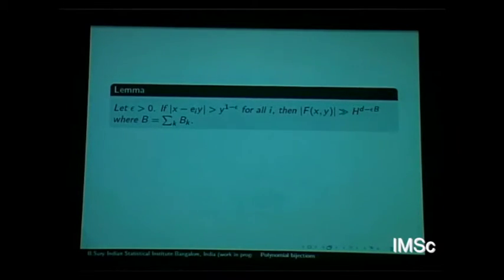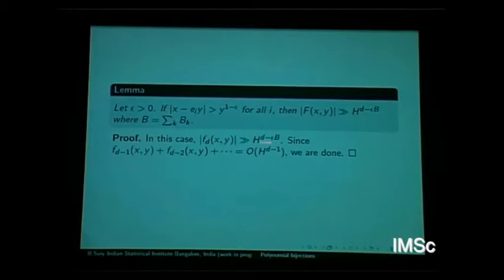Why is that so? It's again easy to see. You remember (x minus e_i y) coming with power b_i, and the sum of the b_i is d. That means this lower bound will imply this lower bound because the whole degree is d, and since the other part is just of smaller degree, you can have this bound, and we'll be done. So the whole thing will be this.